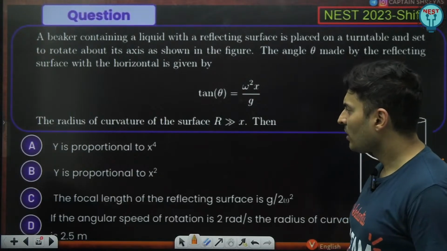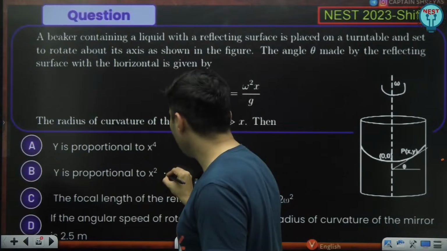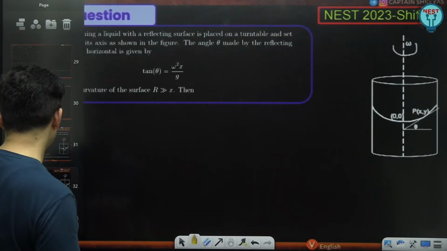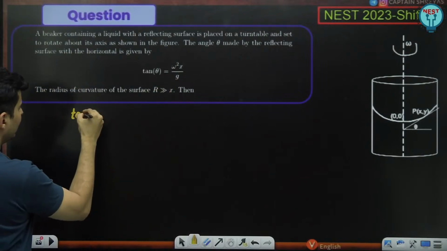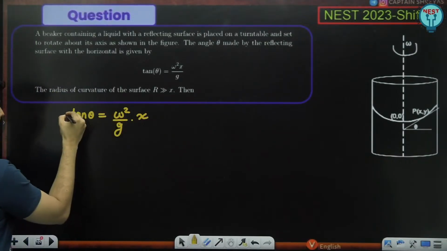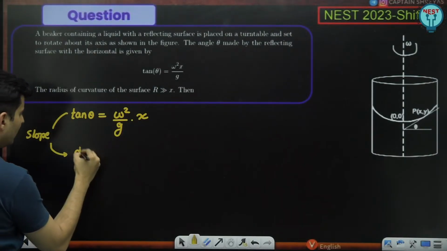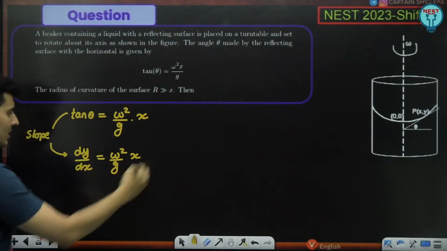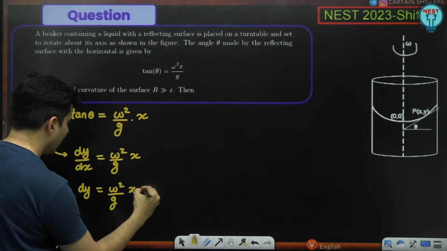One thing is very clear, it will make a parabolic surface. So 100% this option will be true and this will be wrong. But to show you why it is a parabola, let's use an empty slide. See guys, tan theta is nothing but omega square by g into x. Tan theta is the slope, and the slope has a formula dy by dx. So dy by dx is omega square by g into x. Rearranging, dy will be omega square by g x into dx.